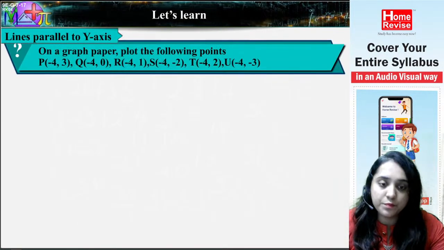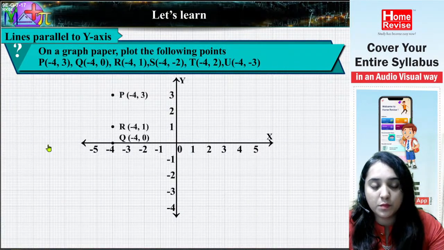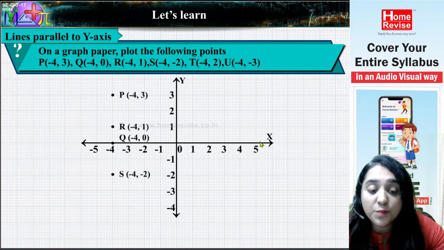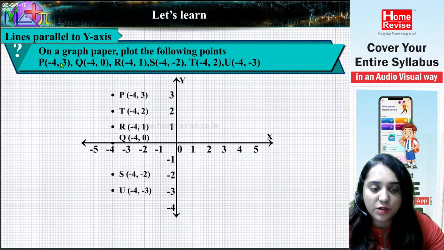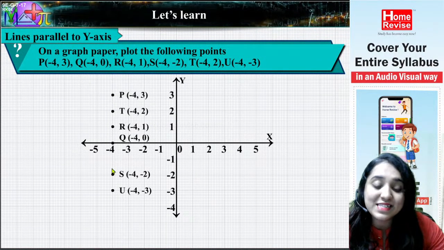Let's learn lines parallel to the y-axis. On a graph paper, plot the following points. Now what we have to do? We have to just plot the following points. See, (-4, 3), (-4, 4)... Everything is on the same line.